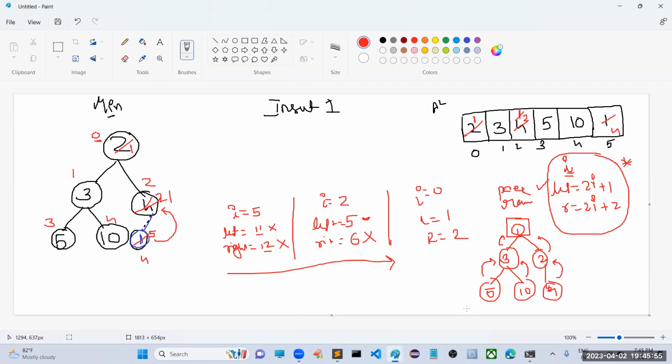So, insertion of an element into the heap. Can you please confirm, is the concept clear?